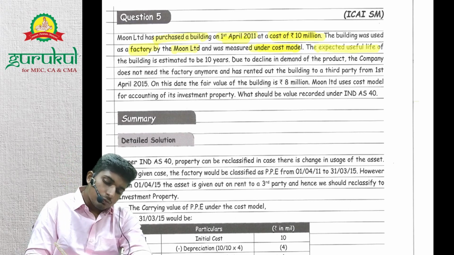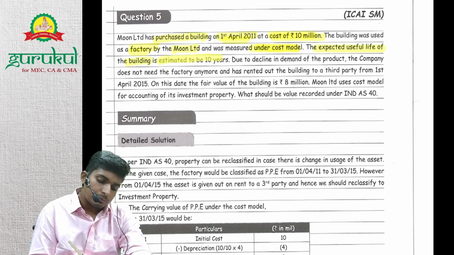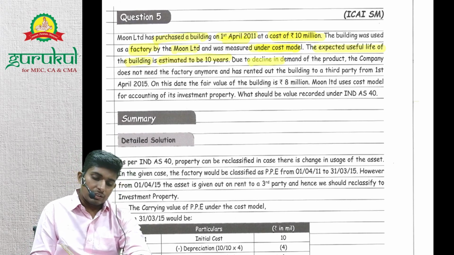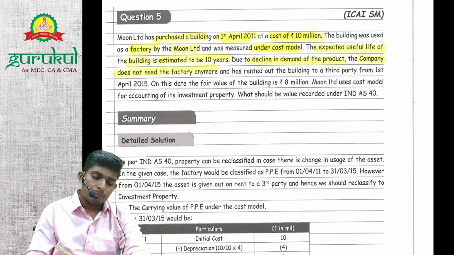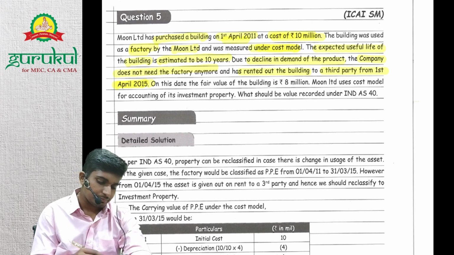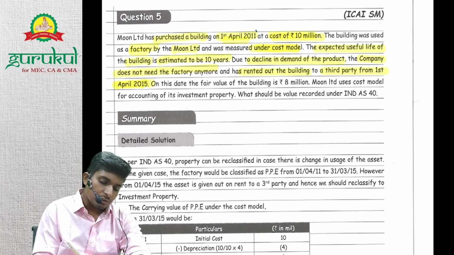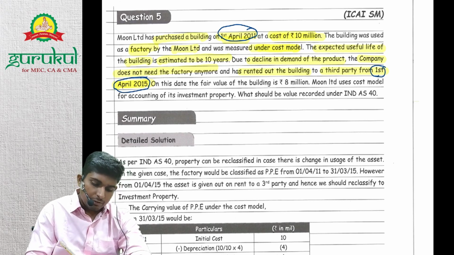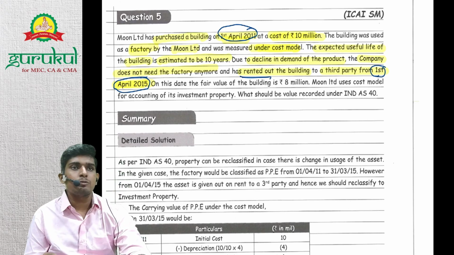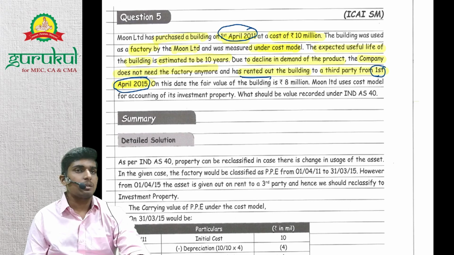The expected useful life of the building is estimated to be 10 years. Due to decline in demand of the product, the company doesn't need the factory anymore and has rented out the building to a third party from 1st April 2015. So after 4 years, the company has changed its classification, right? They have actually given it on rent. Now we will reclassify it to investment property from PP, right?